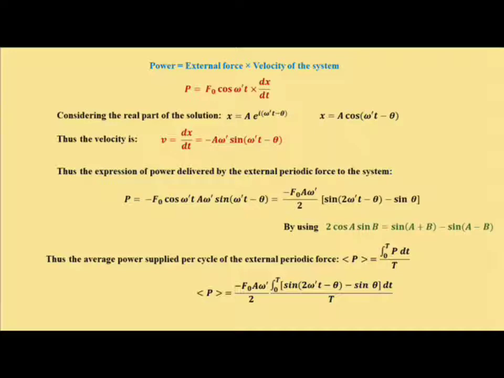So now, putting the value of P from the above expression, we have P average equal to, taking the constant terms outside the integration symbol, minus f0 a omega prime divided by 2, and inside the integration from 0 to T, sine of (2 omega prime t minus theta) minus sine theta, dt, whole divided by T. Here capital T is the time period.